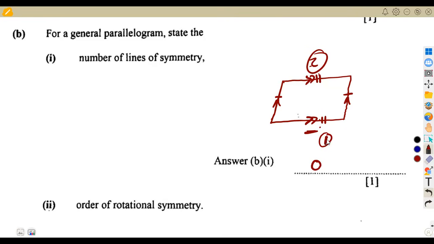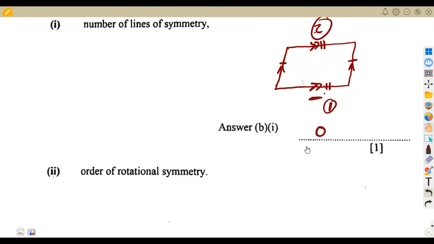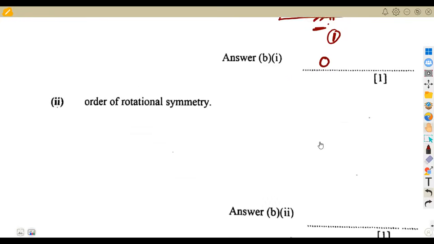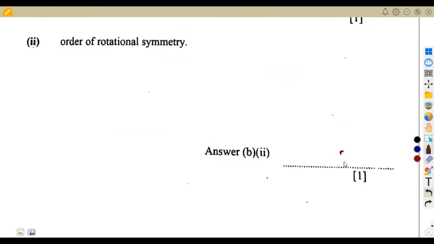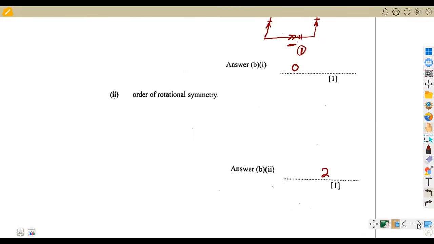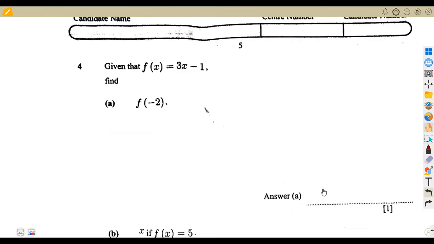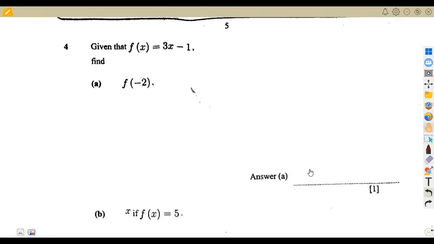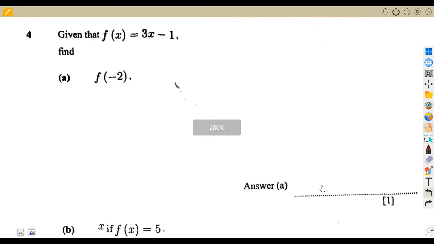So the first one is the one that we are seeing as it is. The second one is when you place it on top. This side here is going to be the same as this side, and the shape is going to be the same as what we see. So for the order of rotational symmetry about the center, it is going to be taken as 2. For a general parallelogram, it is going to be a 2. That is the order there if we take it from the center. Let's just hope we understand. But for shapes, you're supposed to know each and every plane shape which is in your syllabus. You're supposed to know their lines of symmetry and their corresponding order of rotational symmetry.